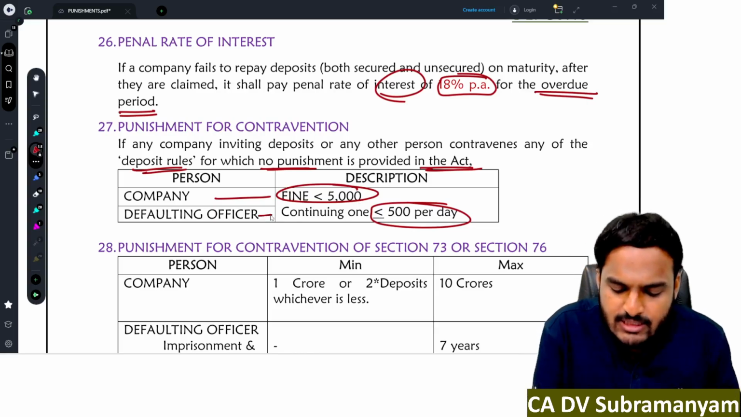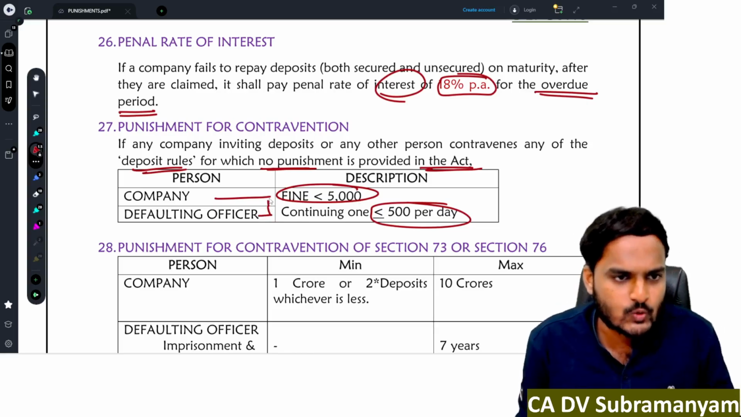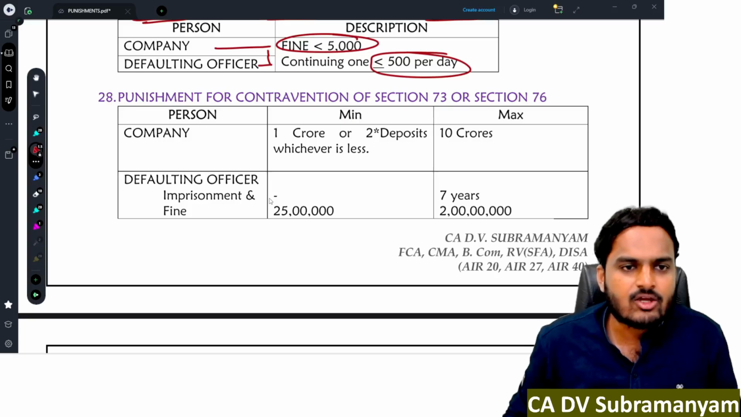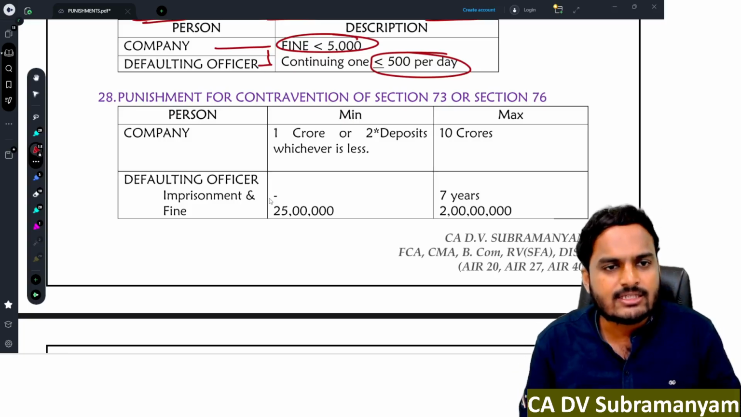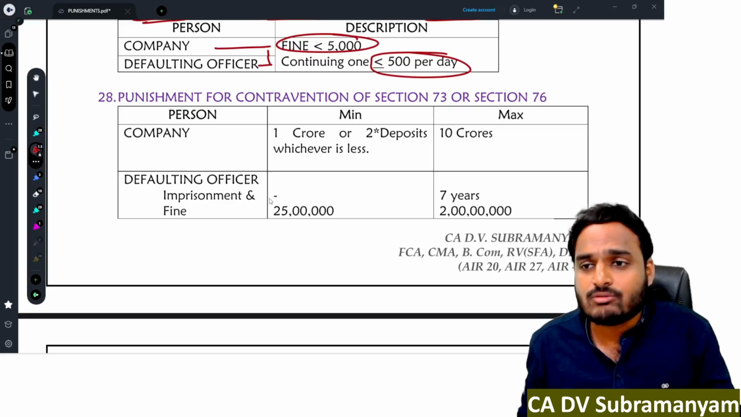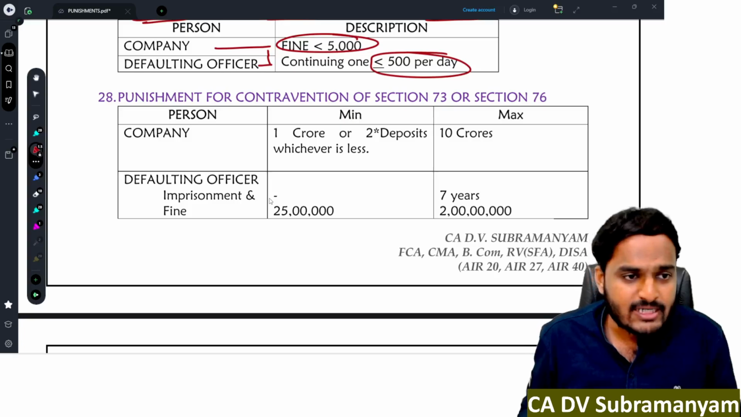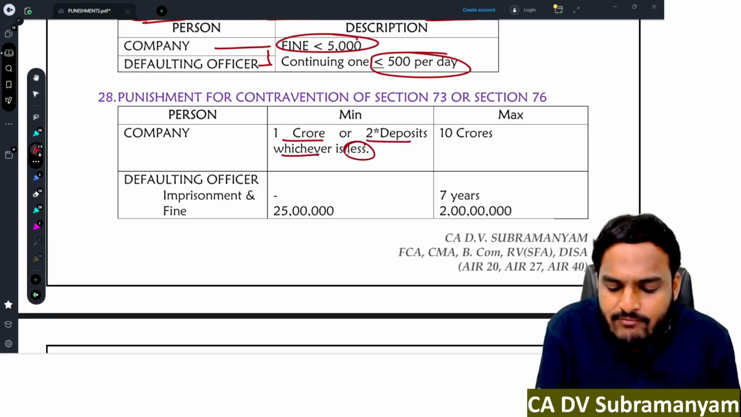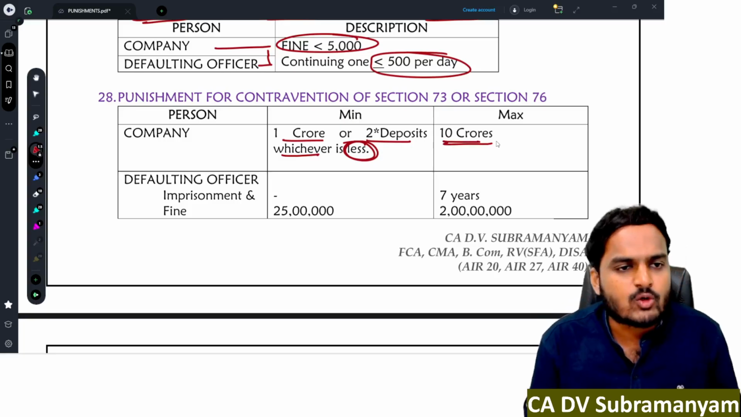And the same punishment applies to the defaulting officer also. Next one, punishment for contravention of section 73 or section 76. Section 73 and section 76 are all about acceptance of deposits from members and acceptance of deposits from non-members. So when you accept deposits against the provisions of 73, violating the provisions of section 76, then the punishment to the company is minimum 1 crore or twice the amount of deposits accepted, whichever is less, maximum 10 crores.